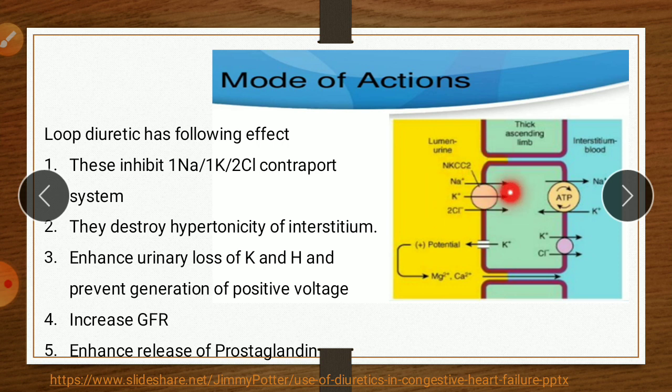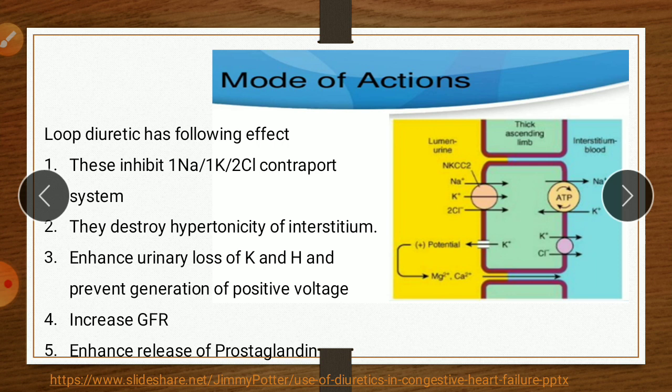So through this pump, the sodium molecule is reabsorbed into this luminal cell, then it is further reabsorbed into the interstitium by the sodium potassium pump, and the chloride which is absorbed from lumen to cell is again reabsorbed into the interstitium in exchange for potassium.